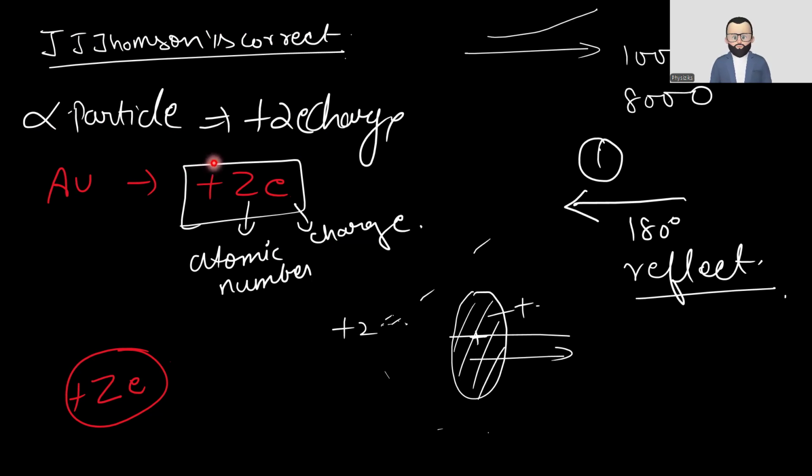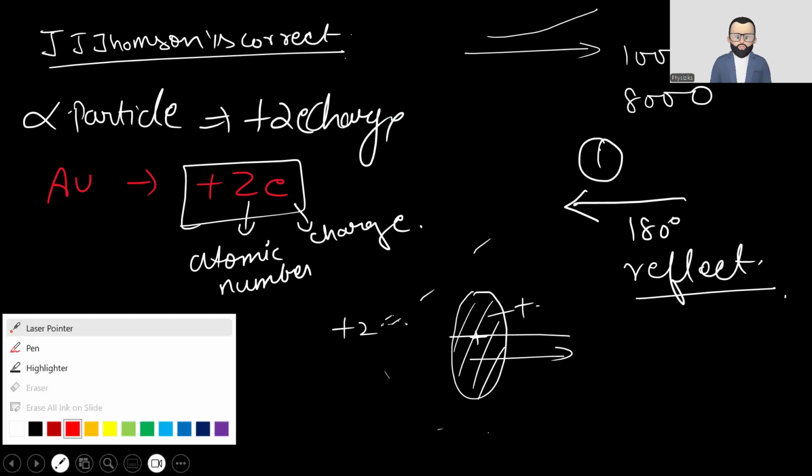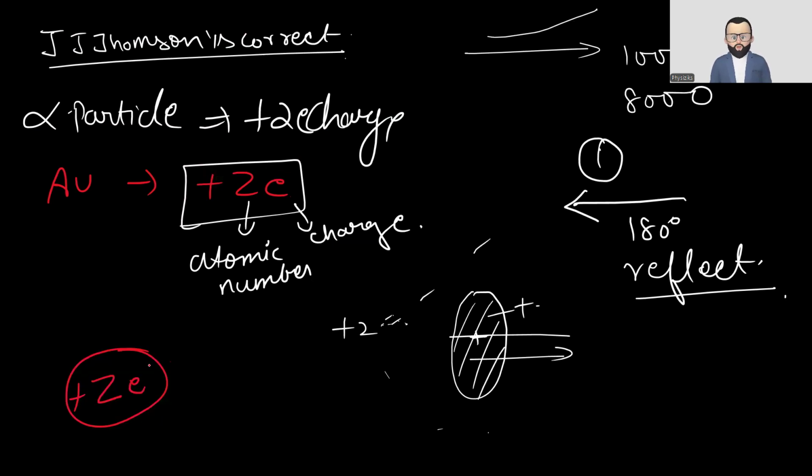While doing the alpha scattering experiment, we got to know one thing. If suppose this is a complete positive charge with just some electrons like this, then when we throw the positive charge at it, it won't go through because the whole thing is positively charged.